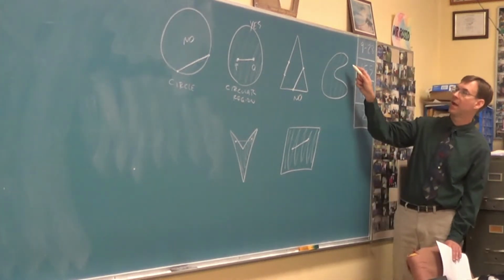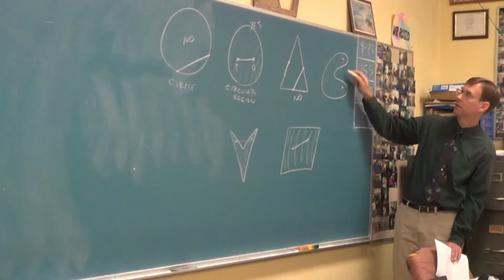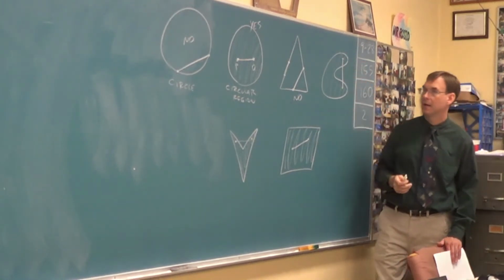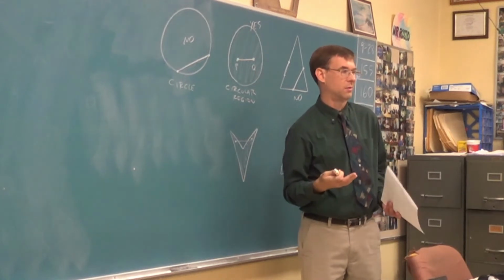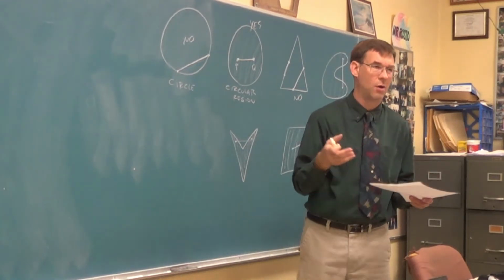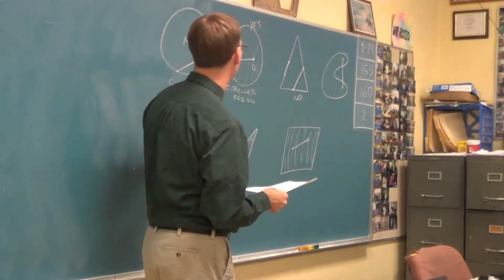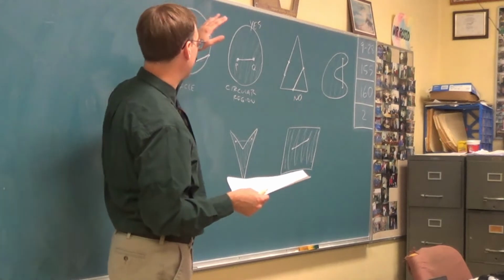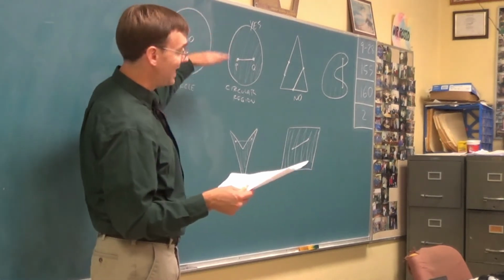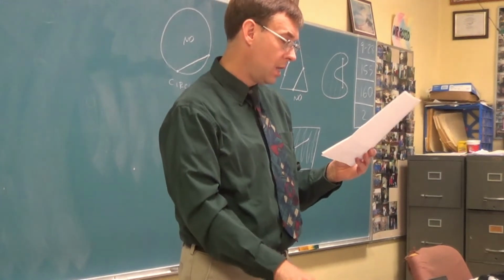How about Pac-Man's region? No, because if I pick 2 dots here, I'd have to leave and come back in. Something that's convex basically has no hollowness or holes to it. If there's hollowness or holes to it, it's a no. If it's a solid thing, it's probably a yes. But again, the ruling was, if I can pick any 2 points that are in there and connect them with a segment, and the segment stays in there, that's yes. Convex, that's a lot of what the homework's about.